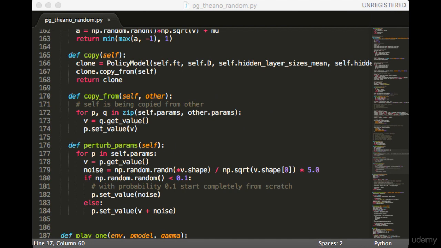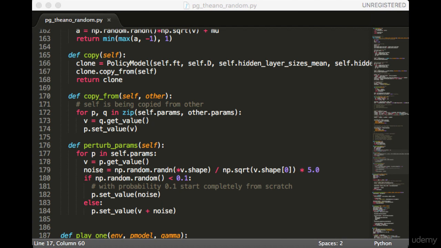Next, we have some functions related to the hill climbing procedure. First, we have the copy function. This creates a new policy model with the same constructor arguments as it had originally. Then it calls the copy from function, which copies the parameters from one model to another. Next, we have the copy from function. Since we saved the parameters as an instance variable earlier, now all we need to do is loop through them. We can use the useful functions getValue and setValue to get the numerical values of each parameter.